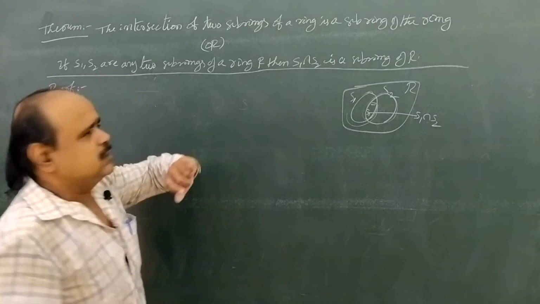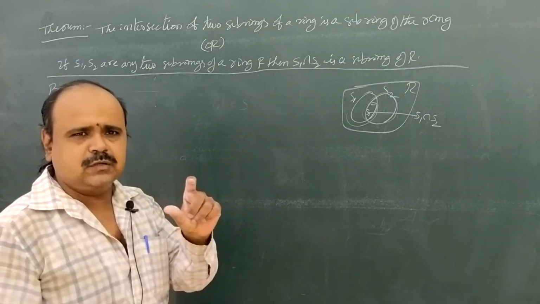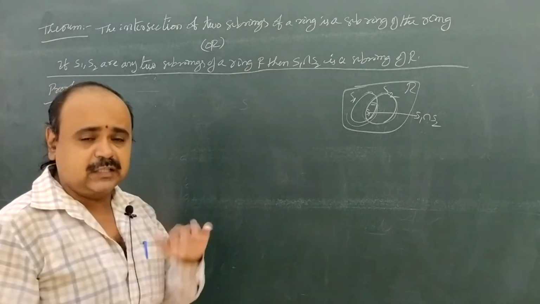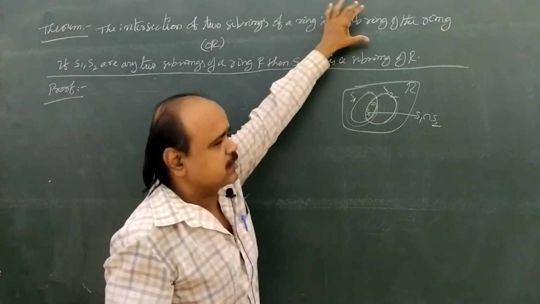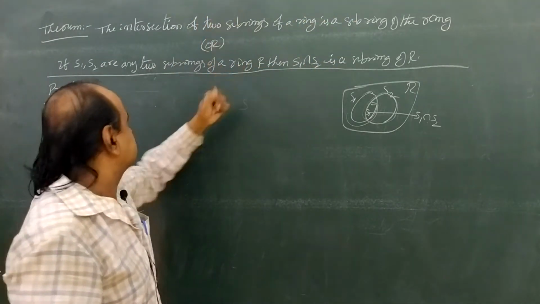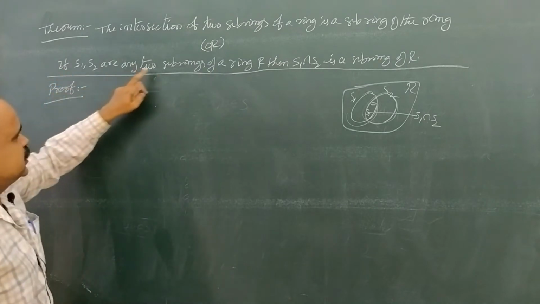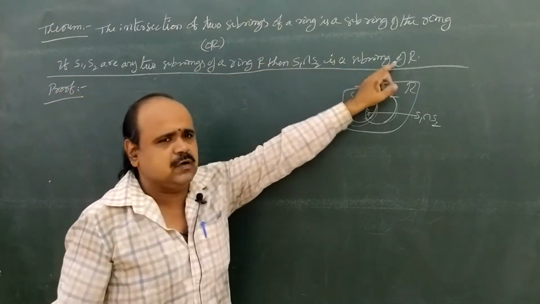In public examinations, the same statement is asked in either way. The intersection of two subrings is a subring of the ring, or: if S1 and S2 are any two subrings of a ring capital R, then S1 intersection S2 is also a subring of R.